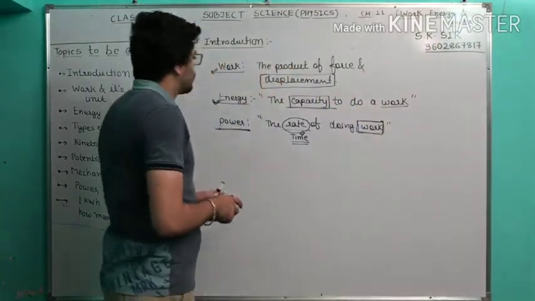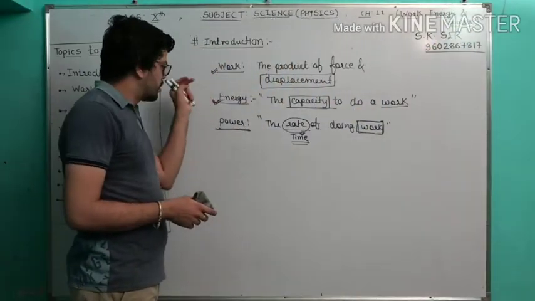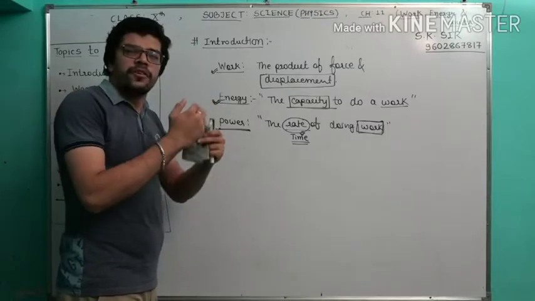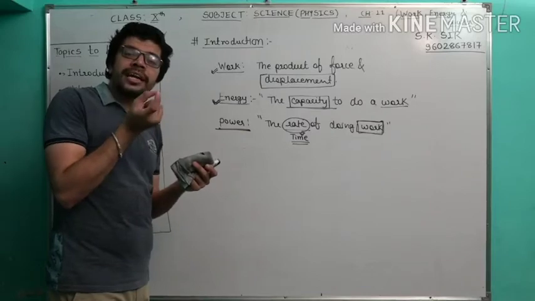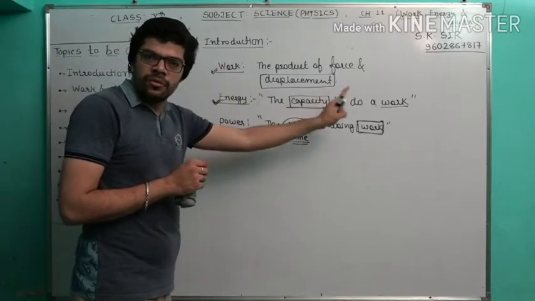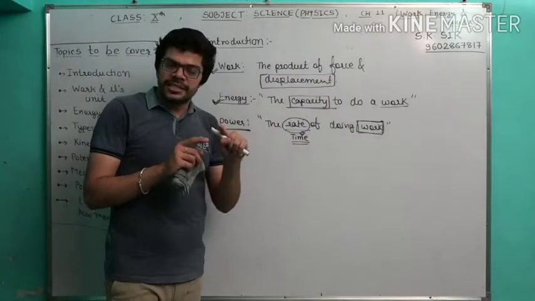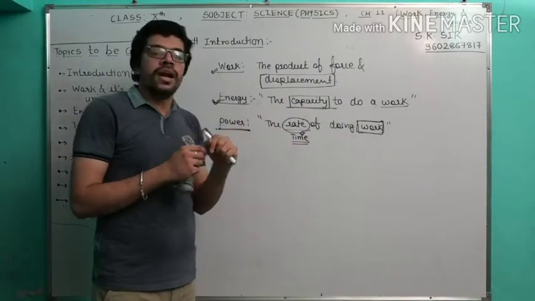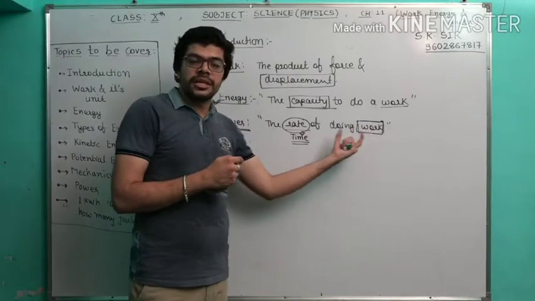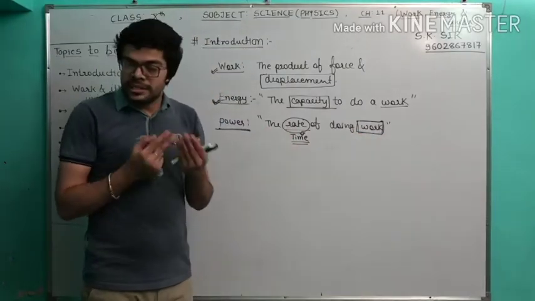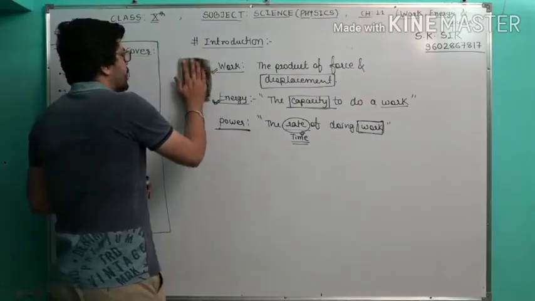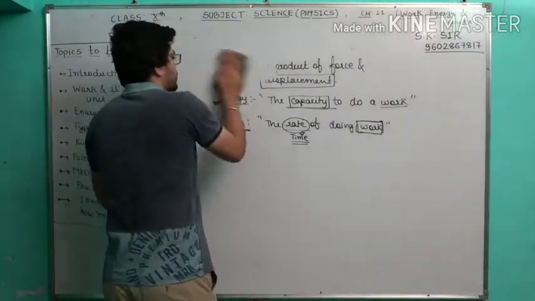I hope you understood the differences between work, energy and power. I push the object with a particular displacement but not at a 90-degree angle, it is called work. When I measure the work including capacity, it is called energy. When I measure the work including the time, it is called power. So now we are proceeding towards the second topic.